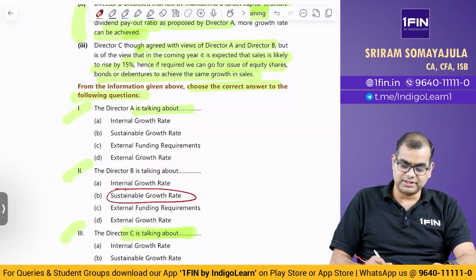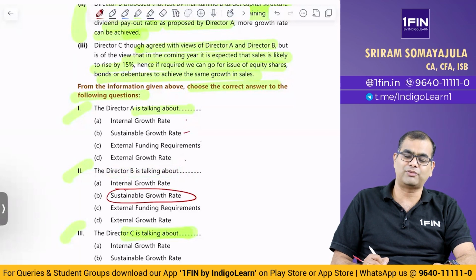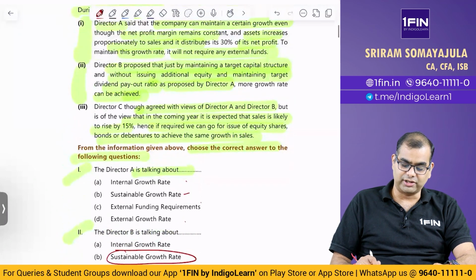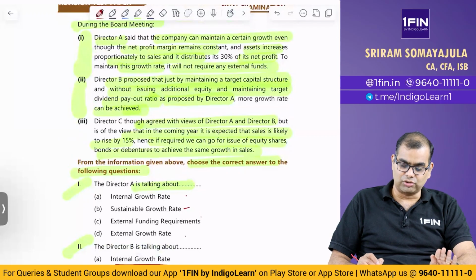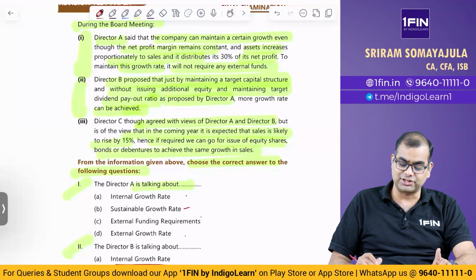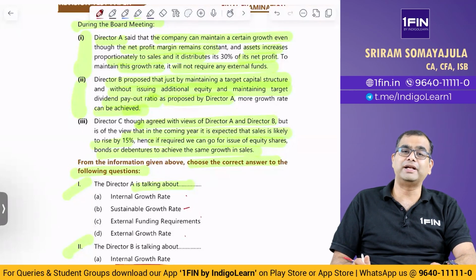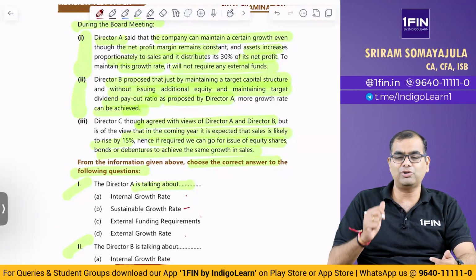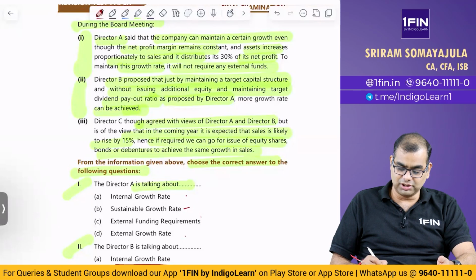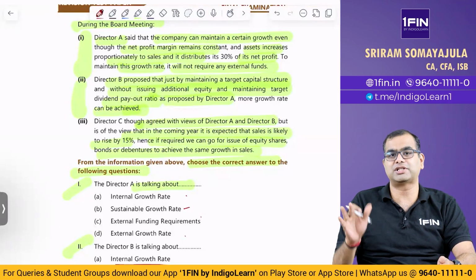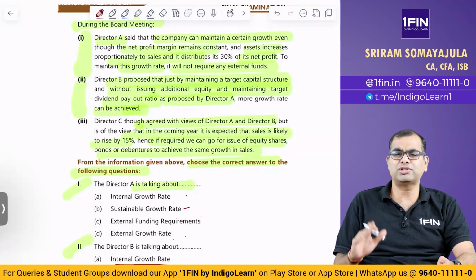Now, is Director A talking about sustainable, internal, external growth rate, or what is he talking about? See, Director A is only talking about you can maintain certain growth even though margin remains constant, asset increases proportionately and it distributes 30% of its profits to maintain its growth. It will not require any external funds. So, is he talking about sustainable growth rate? Yes. Is he talking about internal fund generation? Yes, he is talking about that also. Is he talking about external funding? No, he is saying no external funding. Is he talking about external growth rate? No, he is not talking about that.